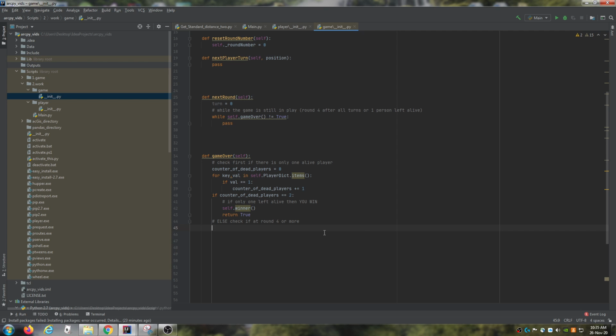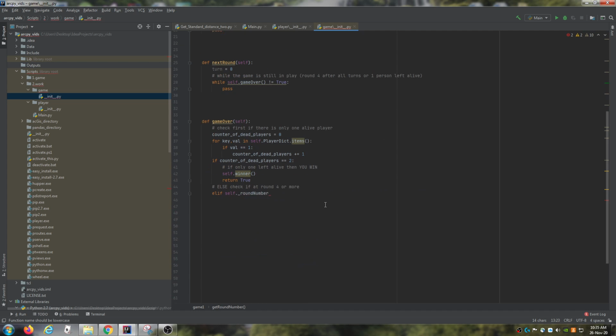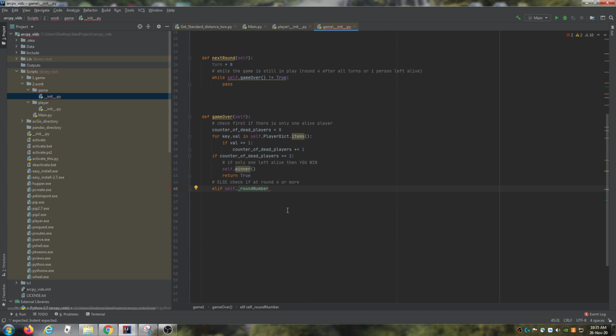So in order to do this, I'm going to say elif self._round number. Remember, you should actually be using get round number, but I'm just going to use this for simplicity. I'm going to say when that is not equal to 0, so I don't want to be checking it before the game's even started.